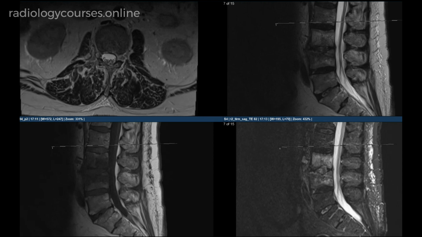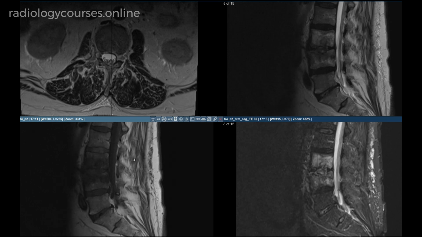Here is MRI of the lumbosacral spine in a 60-year-old with history of low back pain. So I have already magnified the images. We have got sagittal T1, T2, and STIR and axial T2 sequences of the lumbar spine. The abnormality is at L3-4.